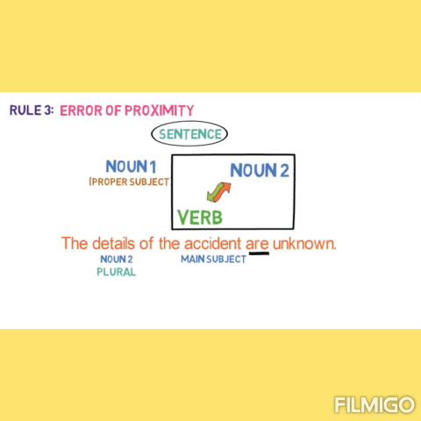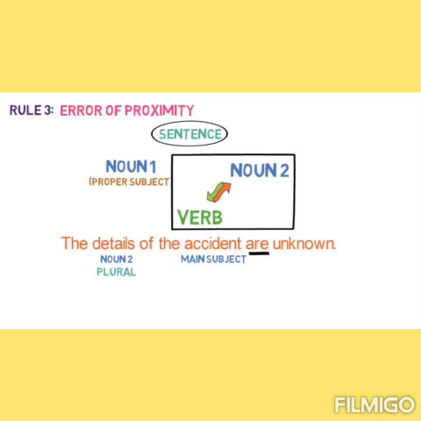Non-count nouns take a singular verb. For example, education is the key to success. Here education is a non-count noun, that is, uncountable. So the verb here must be singular. Another example, the details of the accident are unknown.